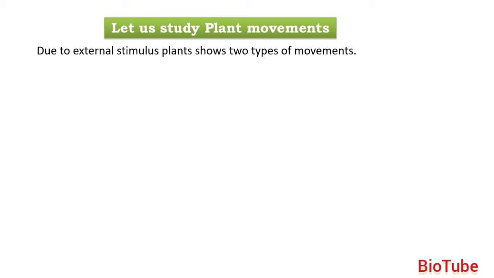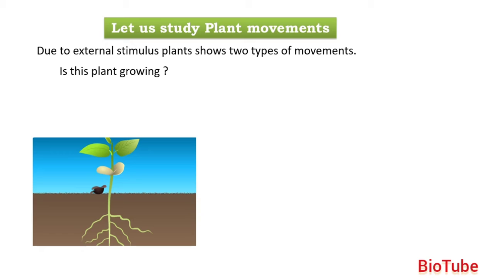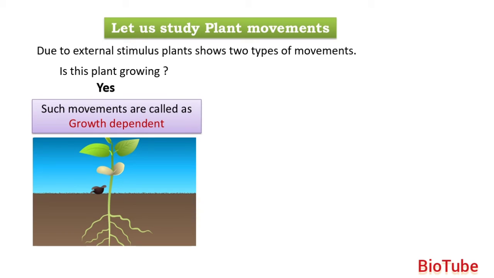Due to the external stimulus, because of certain changes in the surroundings, plants show two types of movement. First, you can observe in this picture of the seed that it is sprouting, the root is growing towards the soil and the stem is moving away from the soil. Is this plant growing? Yes, this plant is growing.